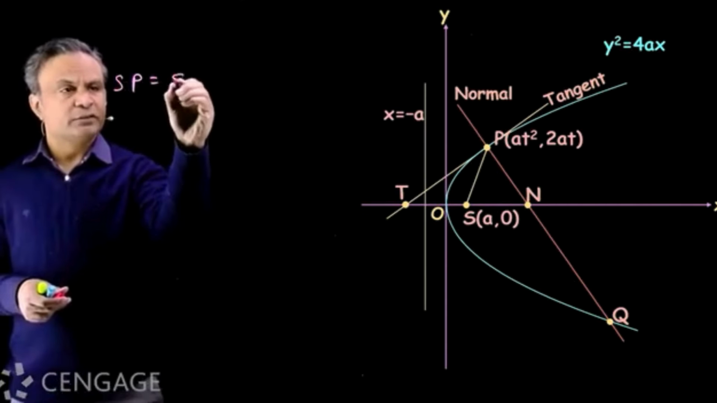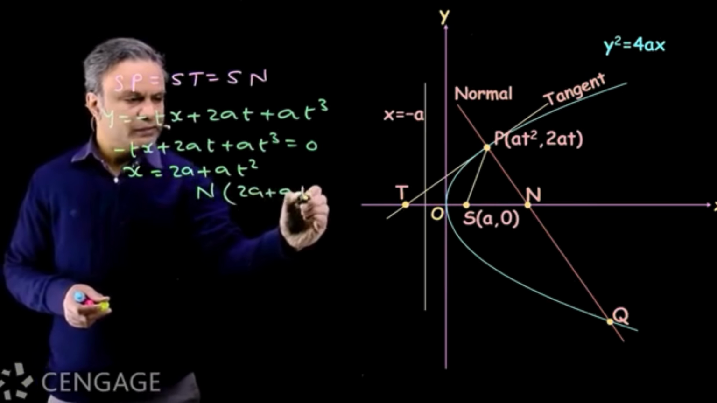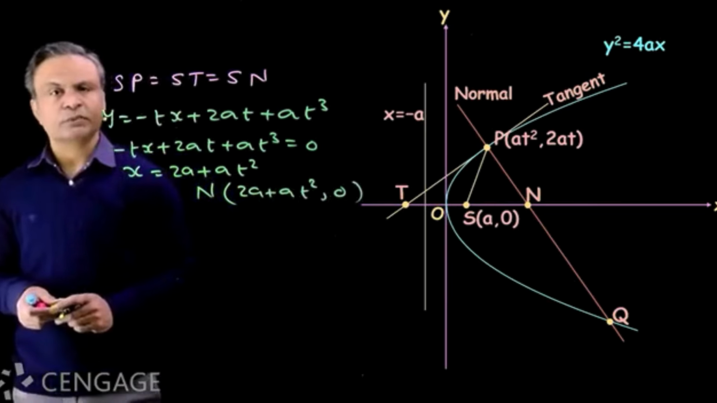Equation of normal at point P is y is equal to minus tx plus 2at plus at cube. Normal meets x-axis at point N. So to get the coordinates of point N, we put here y is equal to 0. We get minus tx plus 2at plus at cube is equal to 0. From each term factor t gets cancelled out, so we get x is equal to 2a plus at square. So coordinates of point N are (2a plus at square, 0).